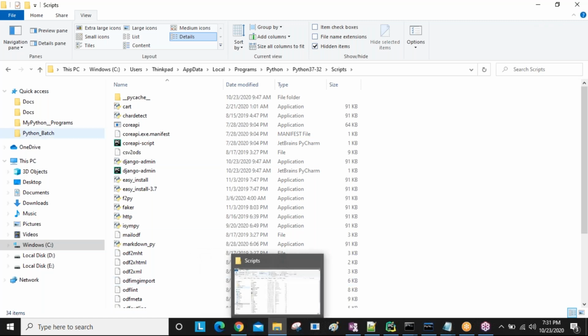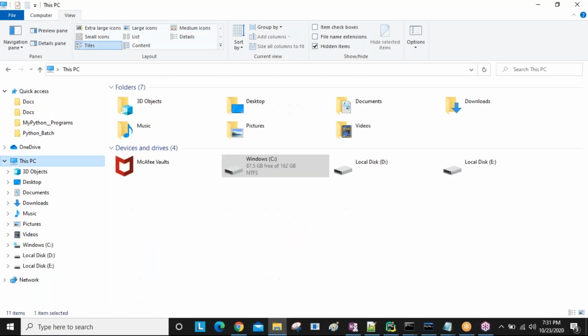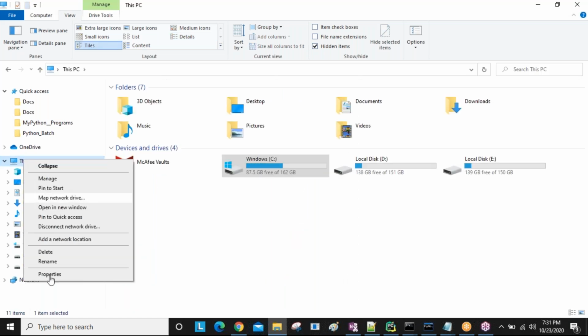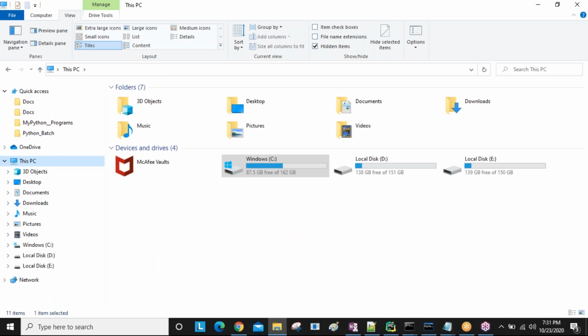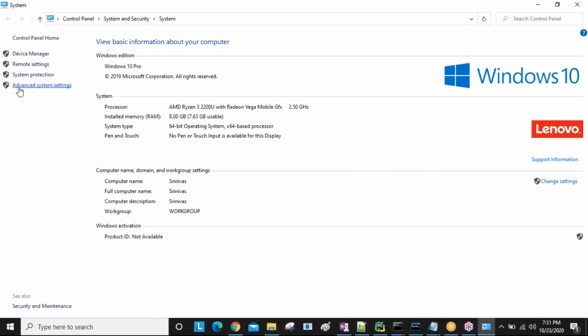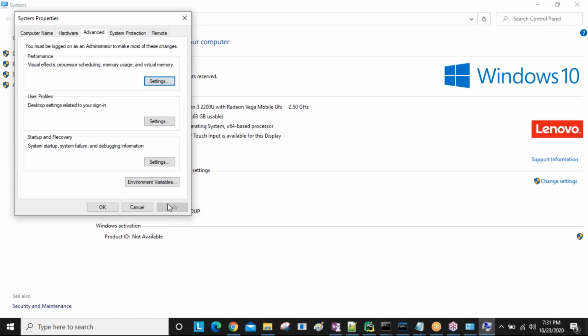To reach the environment variable section, right-click on This PC, right-click on your computer, click Properties, and click Advanced system settings on the left side. It takes a little time to open. Click on that and the next window is displayed. Click on Environment Variables.